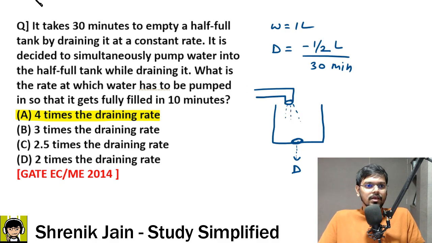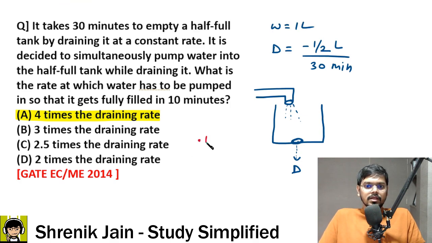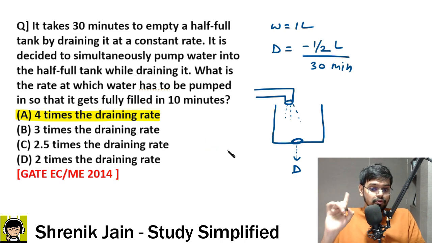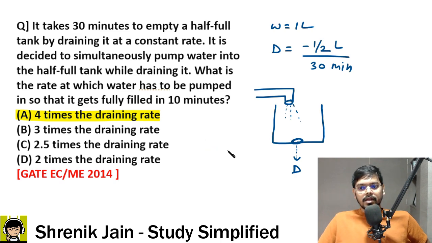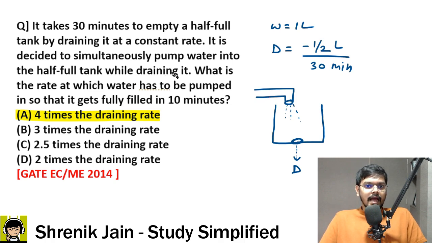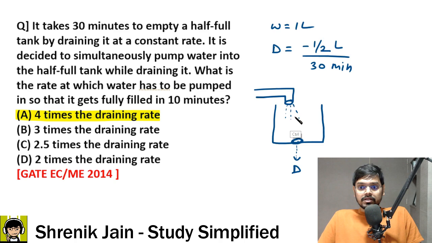Now check carefully. What a lot of students face issues with is that by default they think, oh, this pump has to do 1 unit of work. No, the scenario is different. What is the mistake students make? They assume that the pump and drain together will fill the 1 liter tank. No, they are saying that the tank is already half full. It is decided to simultaneously pump water into the half full tank while draining it. So if I see carefully, this tank is already half full.